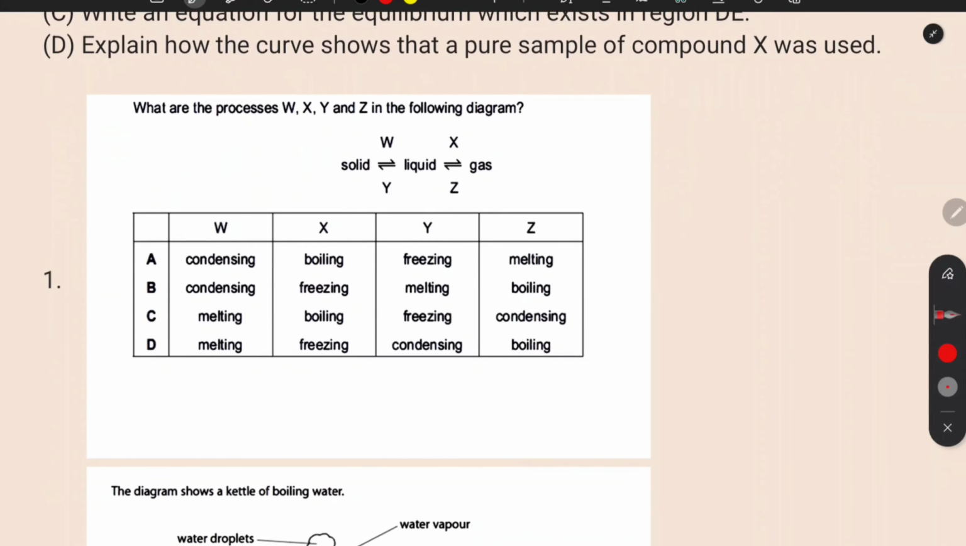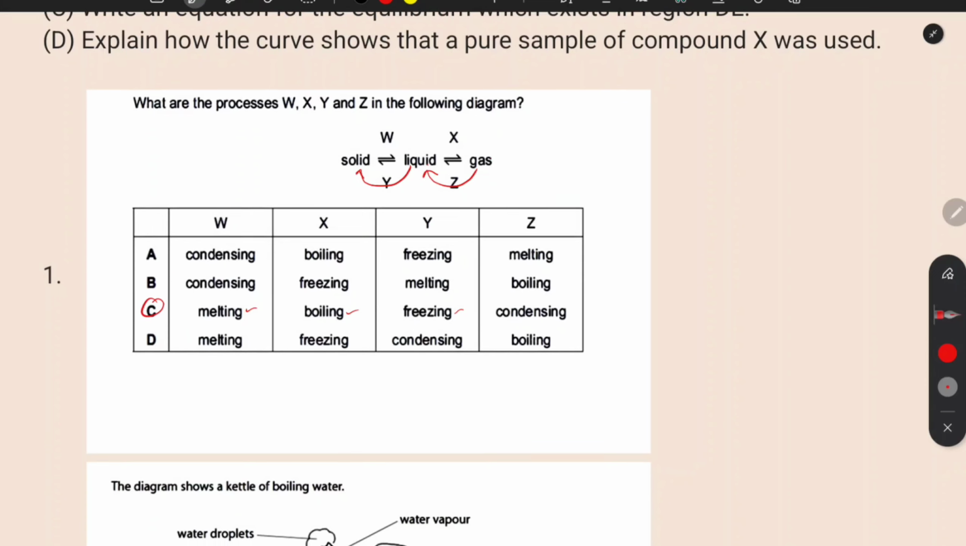Then what are the processes W, X, Y and Z in the following diagram? Very easy. Solid will convert into liquid. What do we call this process, conversion of solid into liquid? It is called melting. Then liquid into gas, what is the process? X, it is boiling. Then liquid into solid, this is Y, so freezing. And gas into liquid, this is condensation. So option C is the correct one.